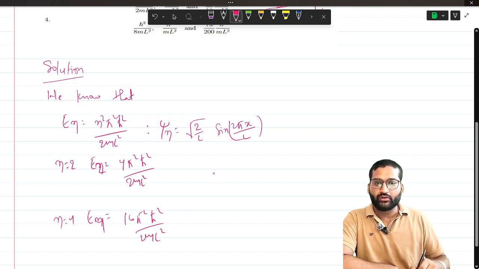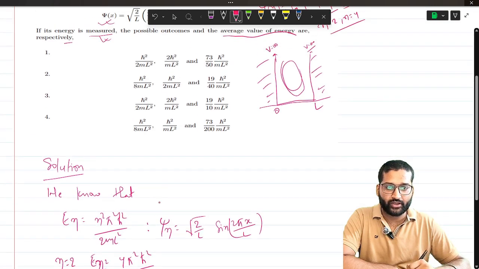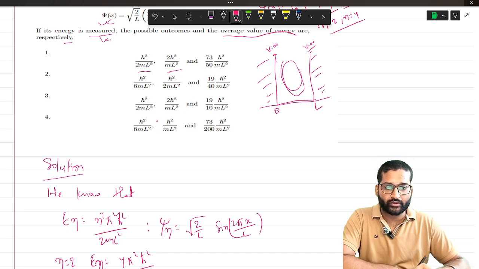Okay, so let's reduce the options. We have h cut square by twice m L square, 2 h cut square by twice m L square, h cut square by 8 m L square. Here we can see that pi is not present in the options.